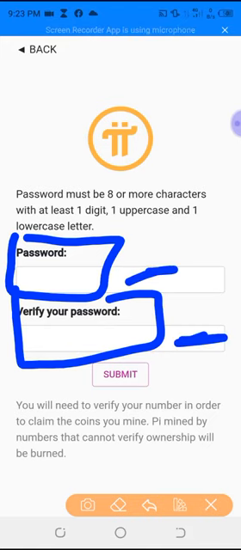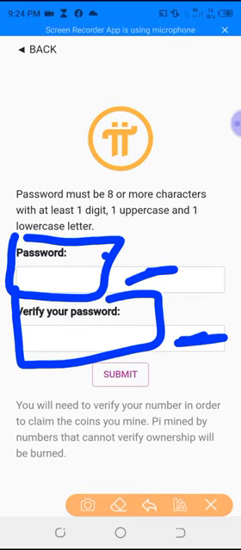The reason why they ask you for this is because some will type a password, maybe they want to type 1, and then they mistakenly type 2 without taking note of it. After they finish creating their own account, when they come to claim it back, that mistake will stop them from being able to do that. So that is why they ask you to do this simple thing. When you put it up, if there's any mistake that you make, the app will indicate it for you.